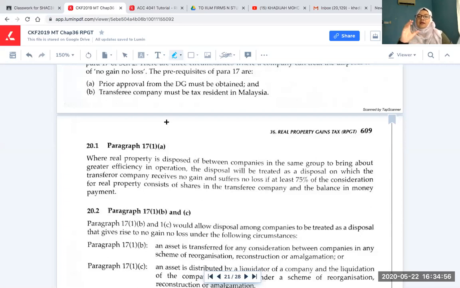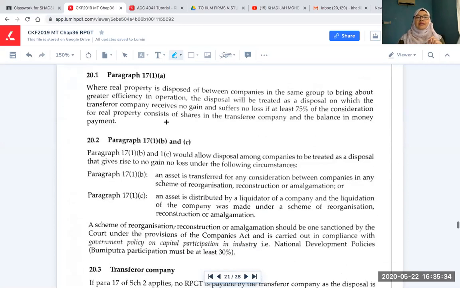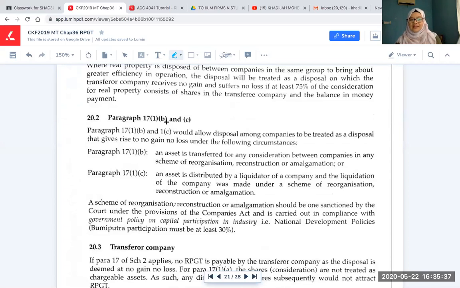Again, company A transfers to company B, both in the same group. Company A transfers property to company B, and in return company B gives shares to company A, and the shares must be at least 75% of the consideration. Say the property is worth 1 million, in return the company gives 750,000 shares in the company, or maybe 1 million shares as a return. So because of that, to the disposer it is a no gain, no loss. That is number one.